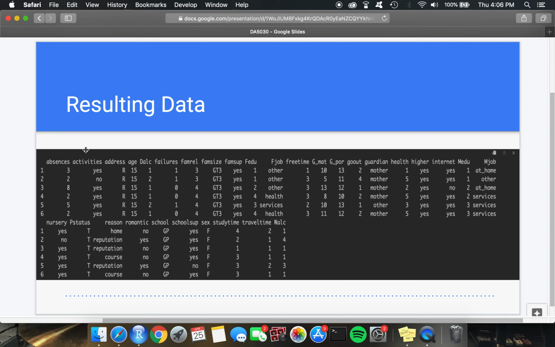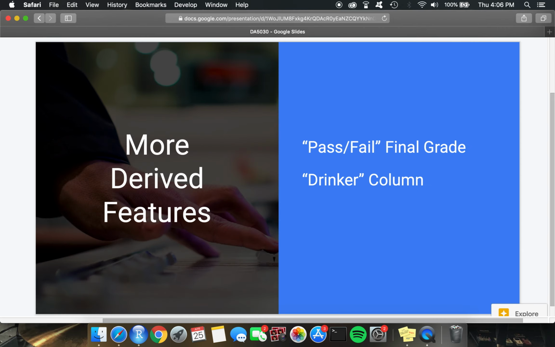As you can see, it's all the same information from the original 2 data frames. However, now there's just some combined information, but it's all from the 382 students that were a part of both courses. I did derive a few more features. Later, I changed the grade columns from numeric to a simple binary pass-fail column. I also, for KNN analysis specifically, classified students as either heavy, light, or medium drinkers.